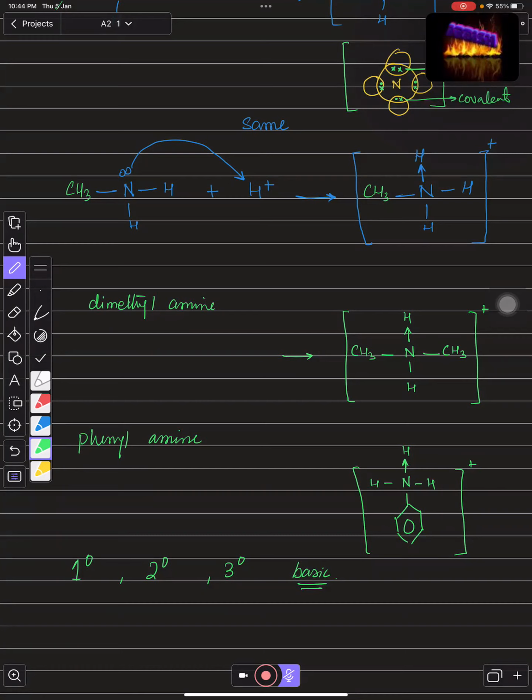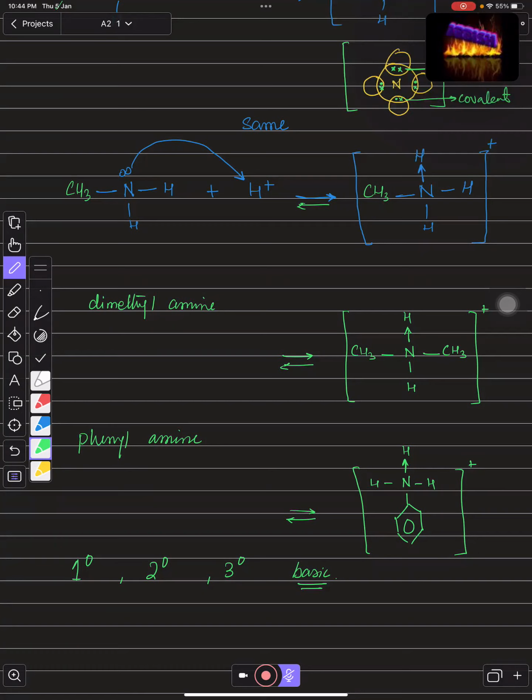But I told you that the strength of their basicity can change, and it all depends on the position of equilibrium. They all are reversible reactions. So their basicity, their strength, all depend on the position of the equilibrium.